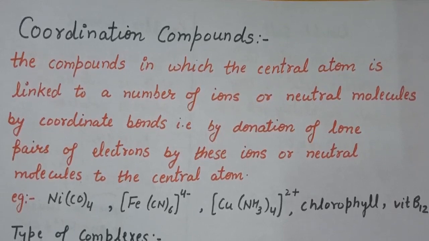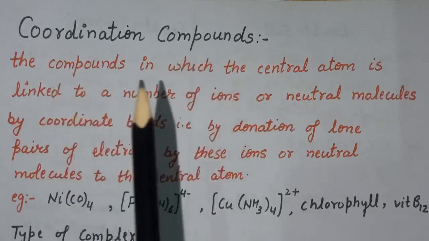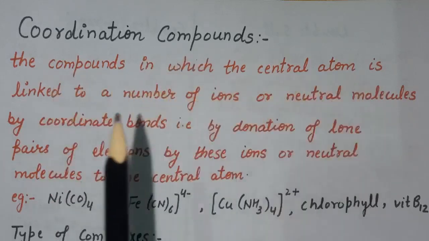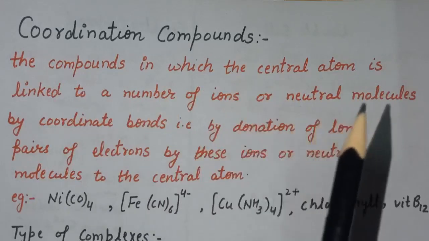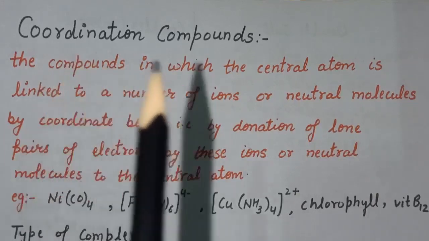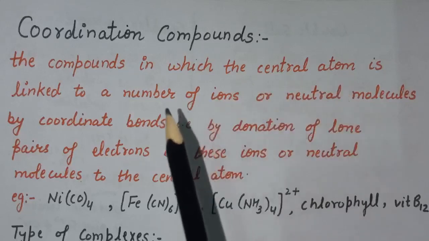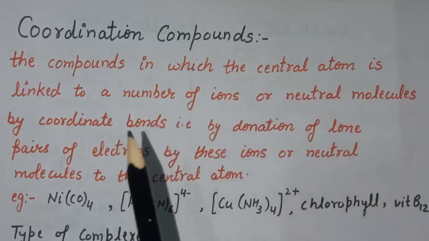In the previous unit, we learned that transition metals form a large number of complex compounds in which metal atoms are bound to a number of anions or neutral molecules. In modern terminology, such compounds are known as coordination compounds. So, coordination compounds are defined as the compounds in which the central atom is linked to a number of ions or neutral molecules by coordinate bonds. That is, in coordination compounds, we have one central atom and that central atom is surrounded by a number of ions or neutral molecules via coordinate bonds.